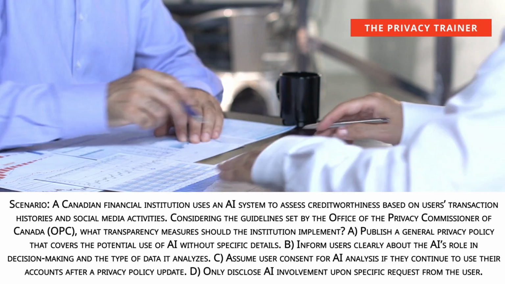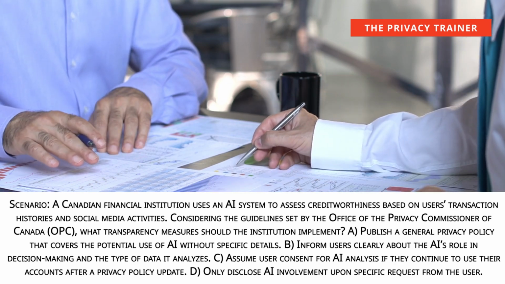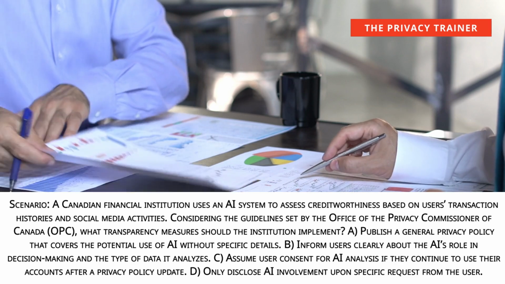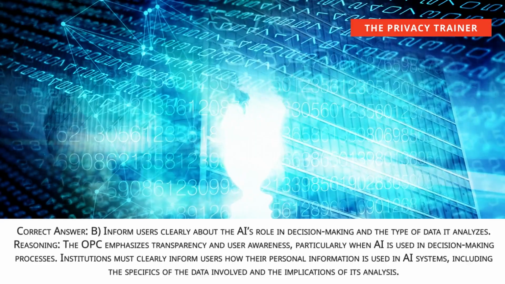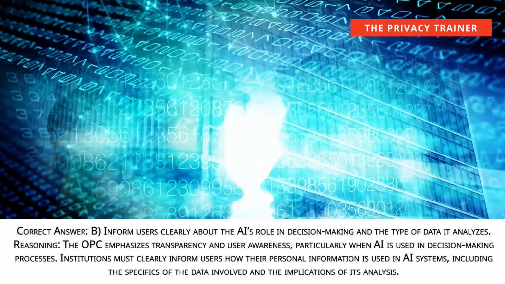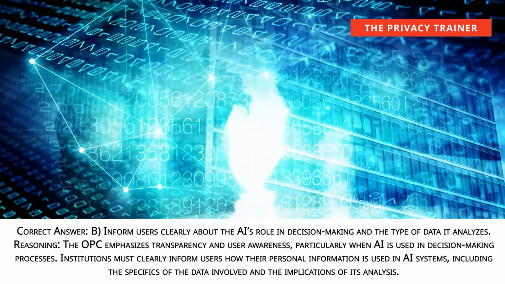C. Assume user consent for AI analysis if they continue to use their accounts after a privacy policy update. D. Only disclose AI involvement upon specific request from the user. Correct answer: B. Inform users clearly about the AI's role in decision-making and the type of data it analyzes.